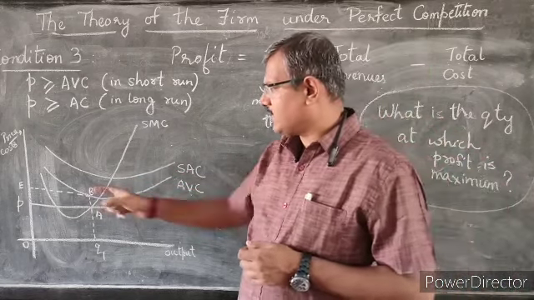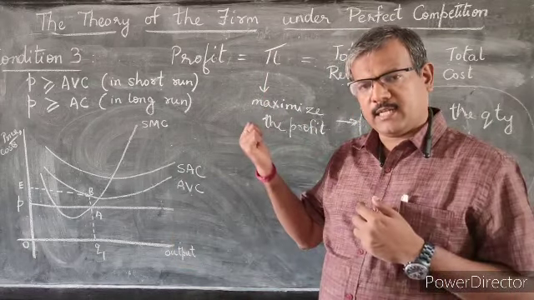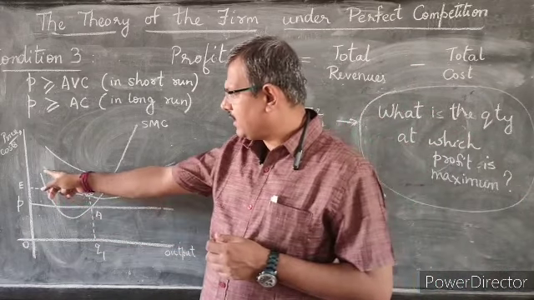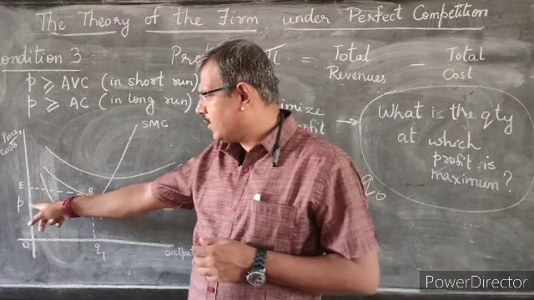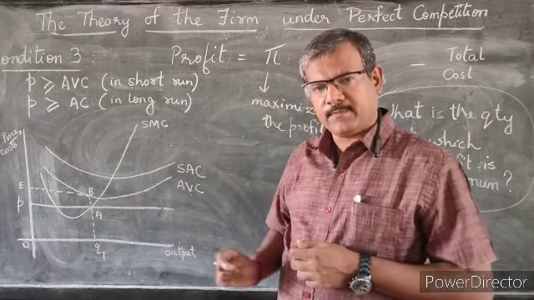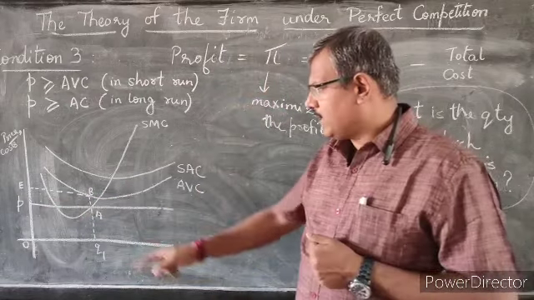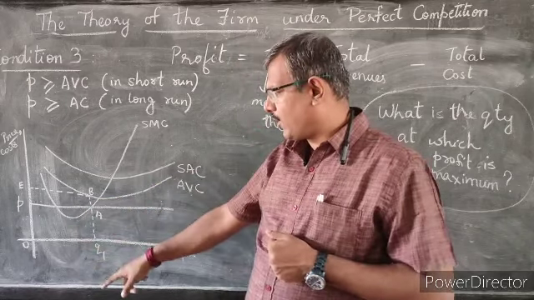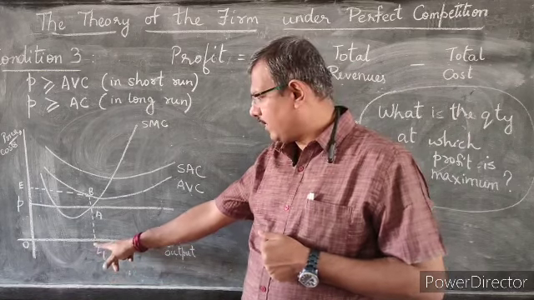Now, with these three curves in place, if you recall condition number 2, we said that in the short-run marginal cost curve, there are 2 points where the price line could possibly cut it. P is the price being offered by the market. This point we discard because of condition 2. We take the other point and name it quantity Q1.